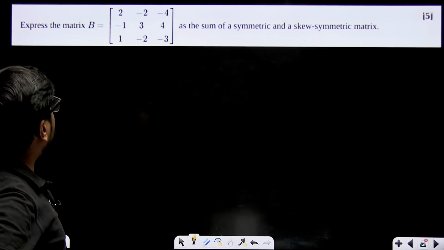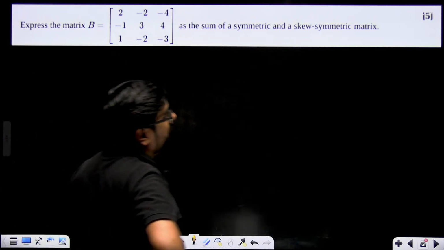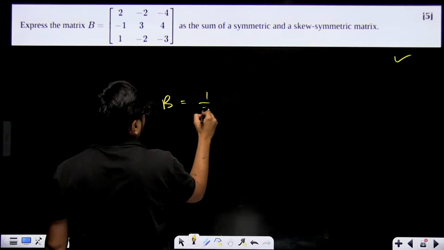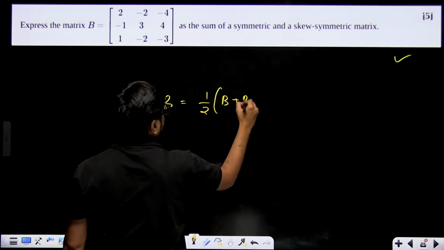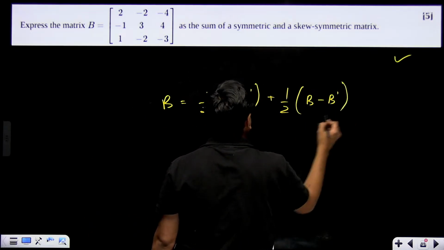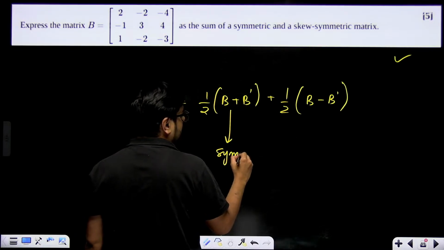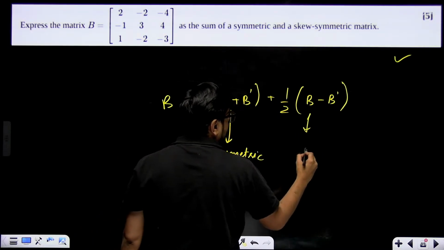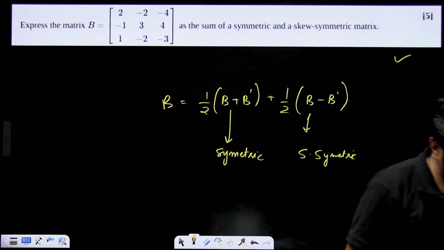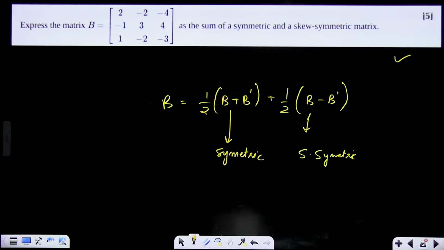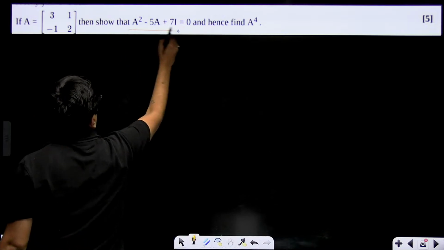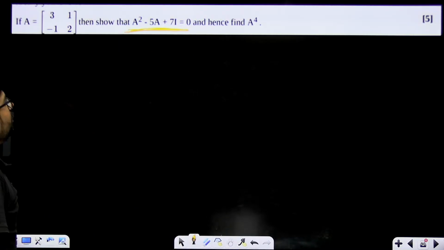Okay, let's go. Express matrix B as sum of a symmetric and skew symmetric matrix. See, this question can come for 5 marks. Just remember one thing, you have to represent B equal to 1 by 2 of (B plus B transpose) plus 1 by 2 into (B minus B transpose). And here you have to write that this is your symmetric matrix, and this is your skew symmetric matrix. Remember this method. All right, this type of question can come. You'll have to apply it in the equation. That's it.